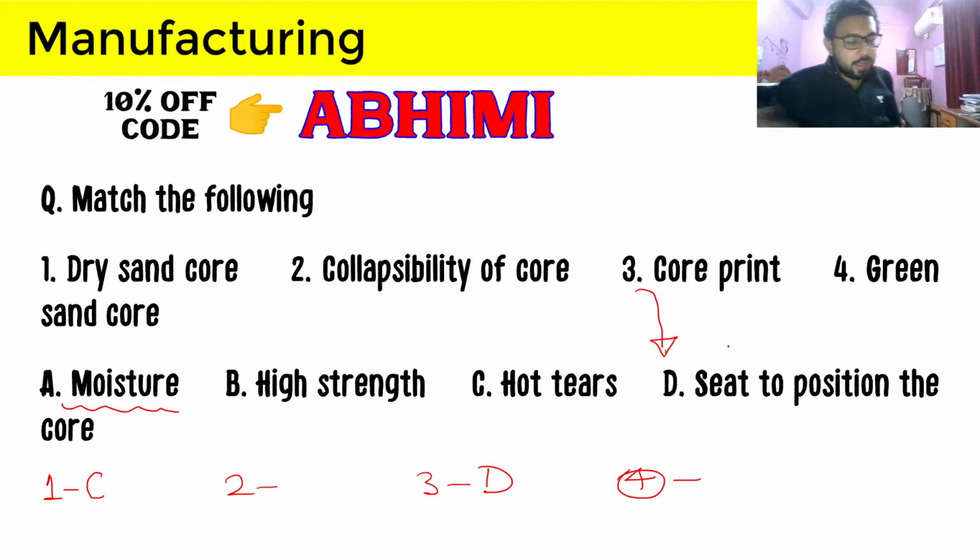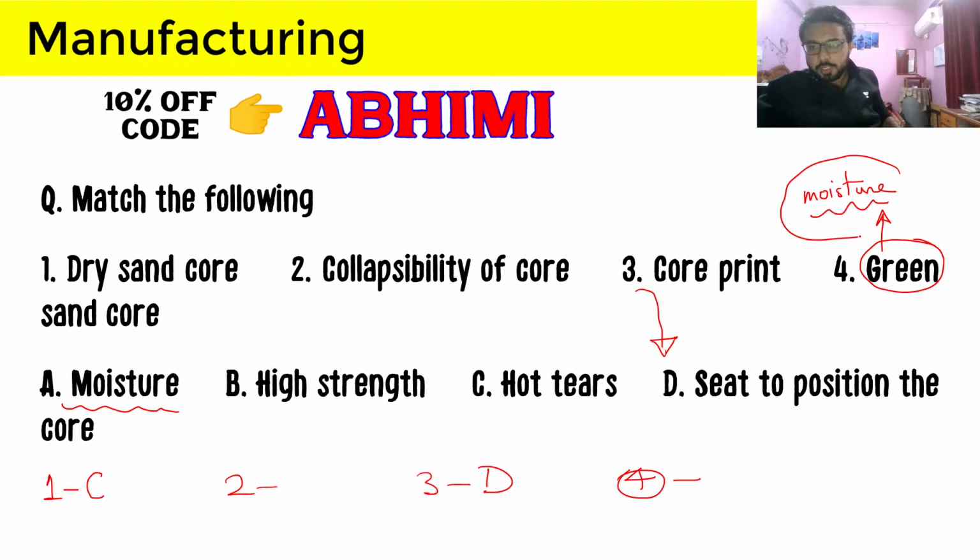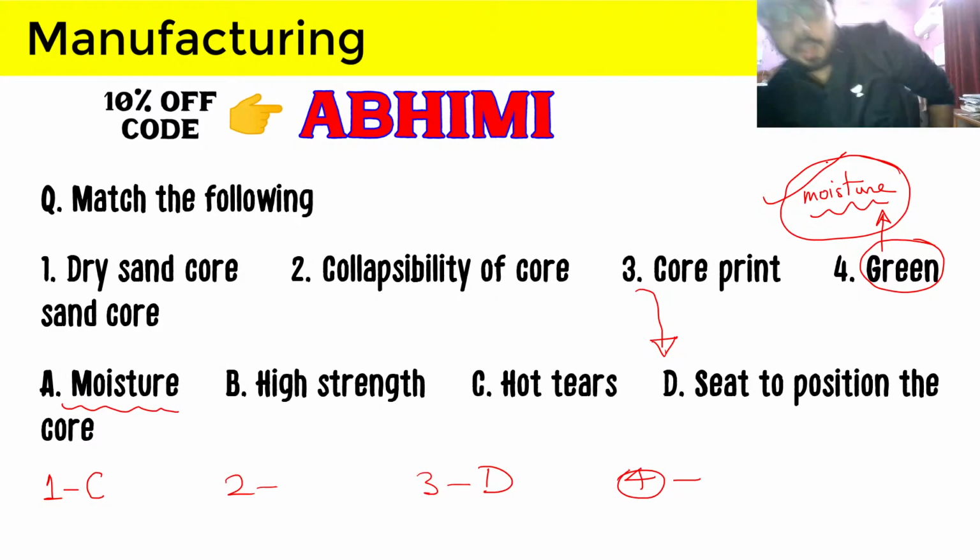So remember, every time you see the term green, this term concerns moisture. So just select the term which has moisture in it.